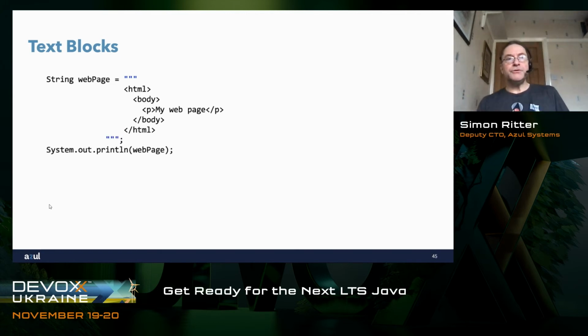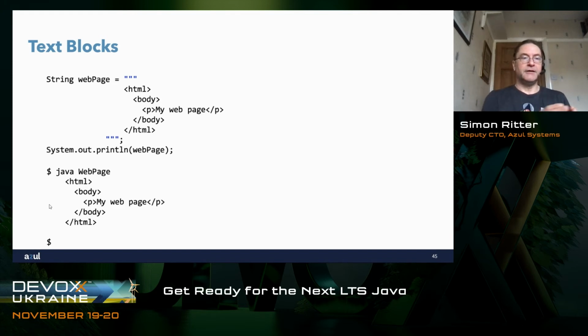Now, if we want to have our HTML tags moved over to the right, and so we do actually want some padding in the way that those are laid out, we can do that. What we do is we take our closing 3 double quotes and we drop them down to the next line, and then we move those over by a certain number of spaces to the left. And that way, when we print out the results, what we'll find is that by moving the 3 double quotes over 4 spaces, now we have 4 spaces of padding plus the indentation that we expect for our HTML tags.